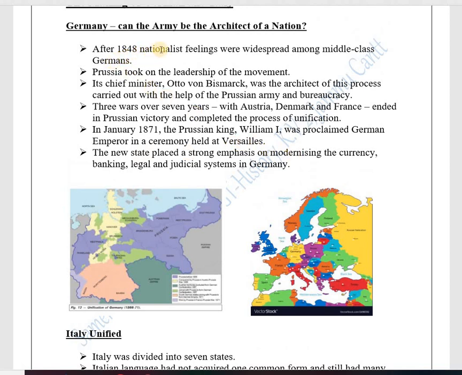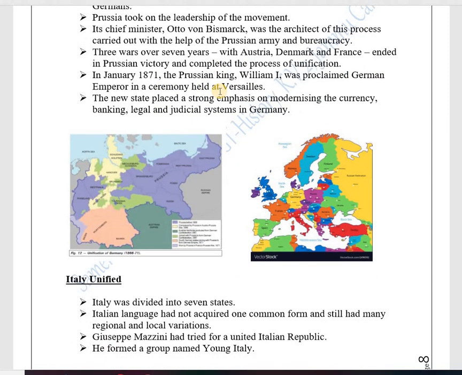After 1848, nationalist feelings were widespread amongst middle class Germans. So now liberal nationalists, they are spreading the ideas after 1848. Persia took on the leadership of the movement. The Persian Empire takes the leadership. Its chief minister, Otto von Bismarck, was the architect of this process carried out with the help of the Persian army and bureaucracy. Three wars over 7 years with Austria, Denmark, and France ended in Persian victory and completed the process of unification. So, three wars in 7 years.